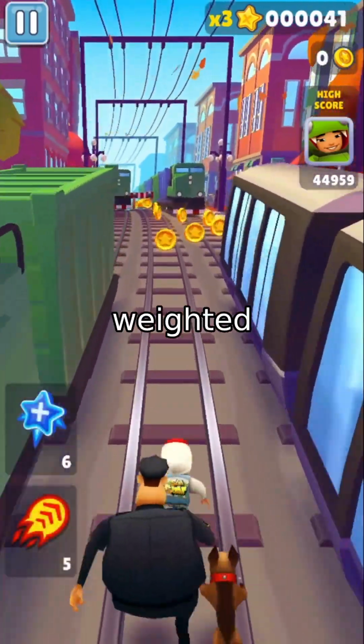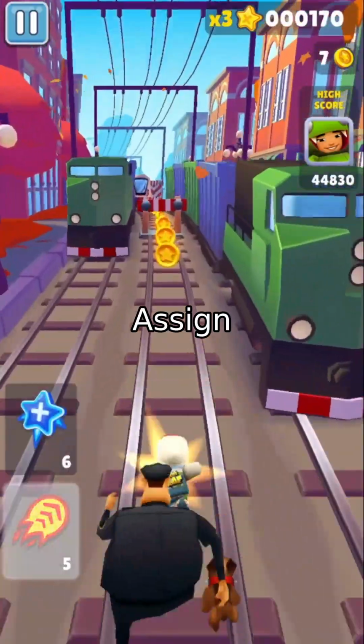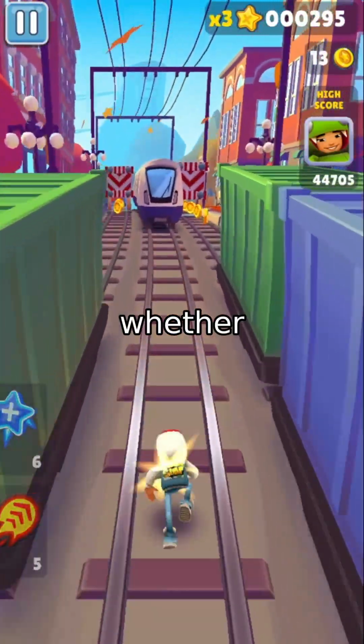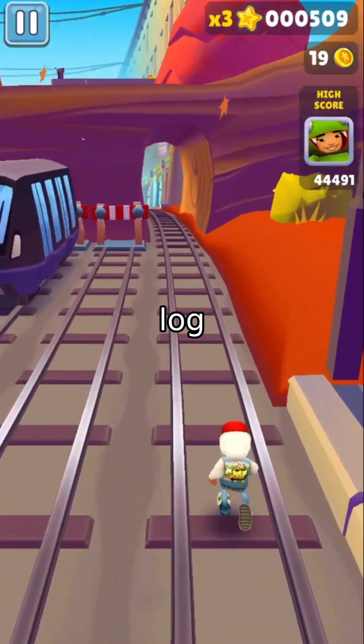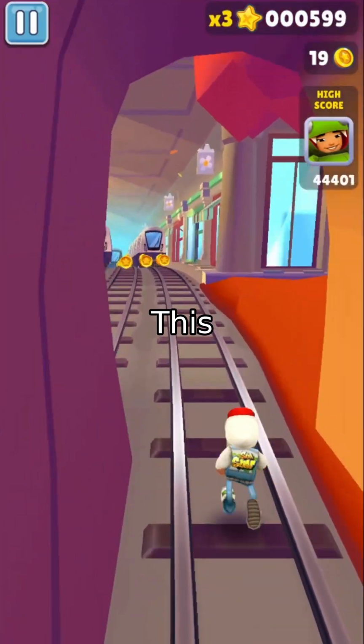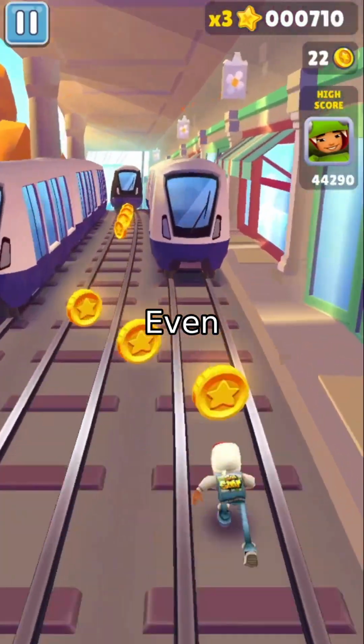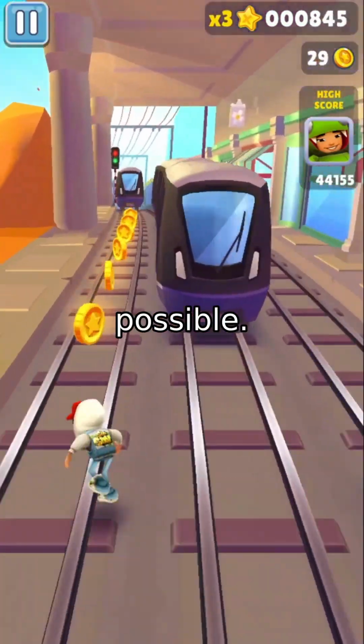Set valued, use the weighted majority algorithm. Assign weights to hypotheses, update them based on whether they were correct. The total weight never increases. And the regret is bounded by log 3 over 2, a constant. This example shows the power of full feedback. Even in an adversarial setting, constant regret is possible.